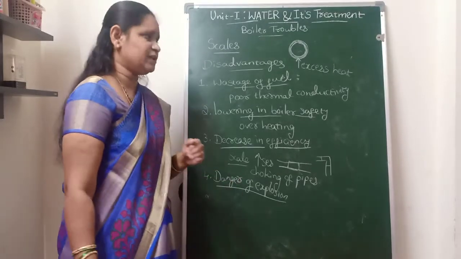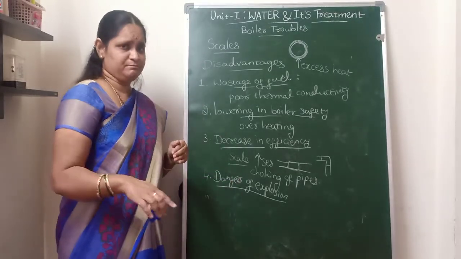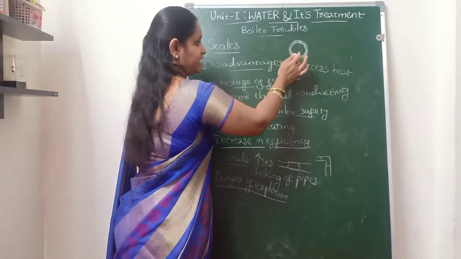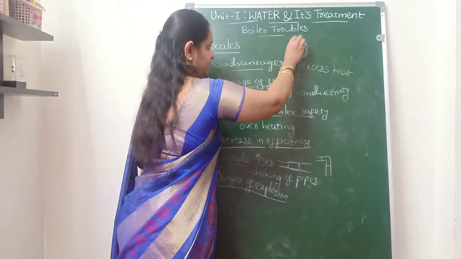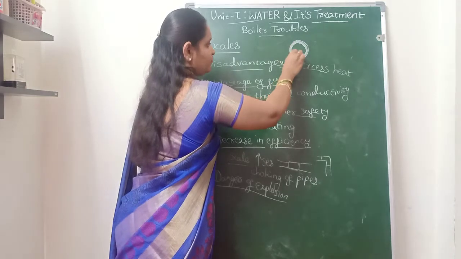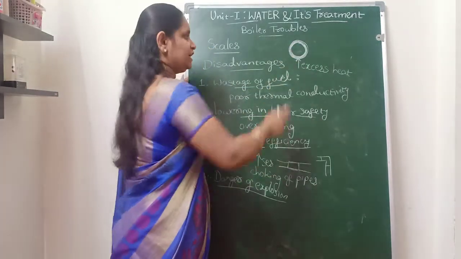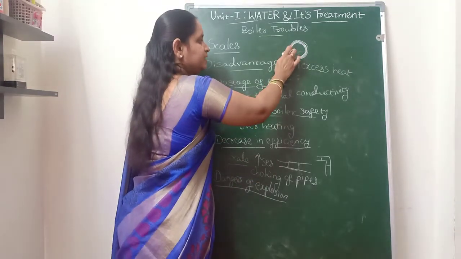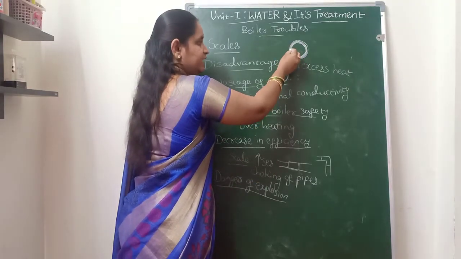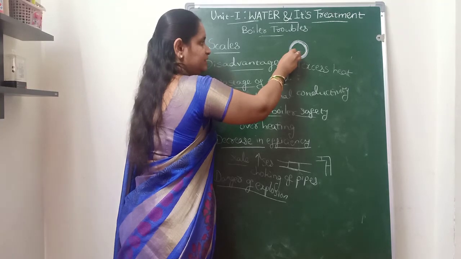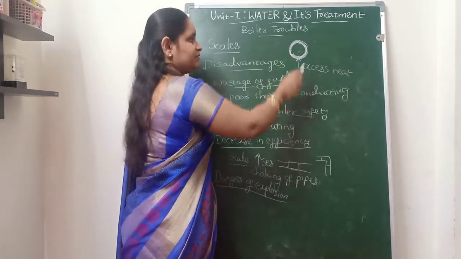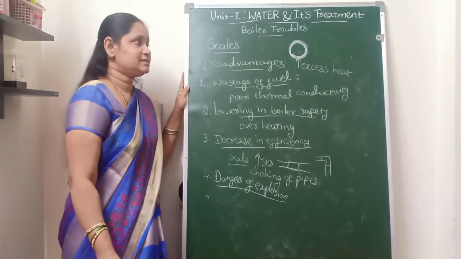Sometimes the scales will not be similar, meaning regular in manner. For example, if this is a scale formed on the wall of a boiler, it will not be uniform throughout the boiler. In some places there may not be a scale, or maybe a thin layer of scale, and in some places there will be a thick layer of scale.